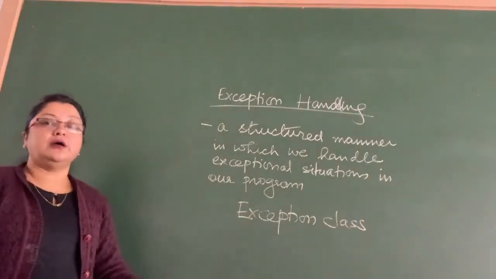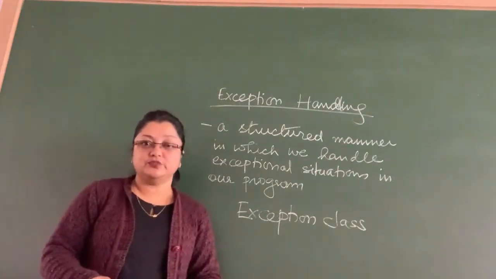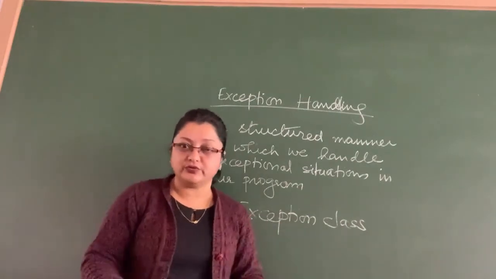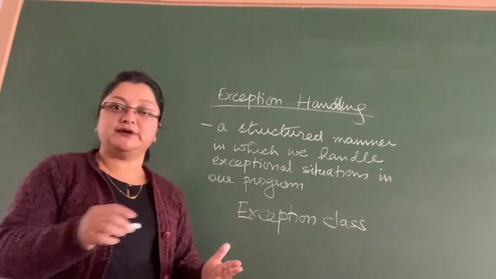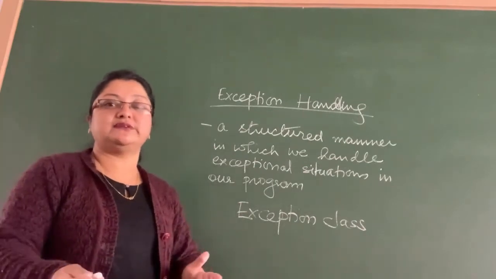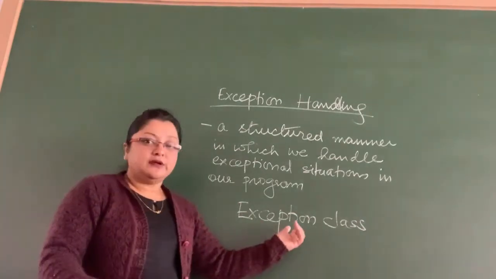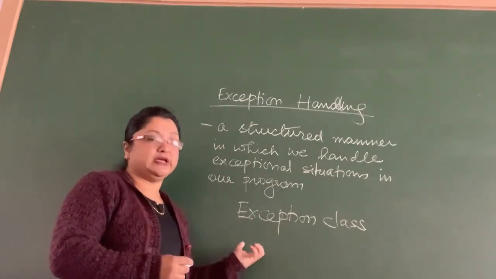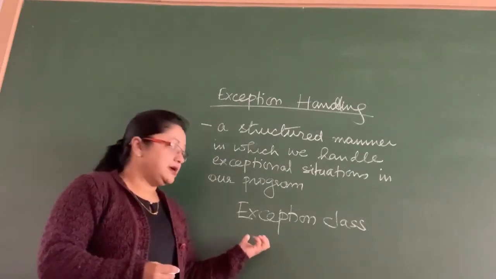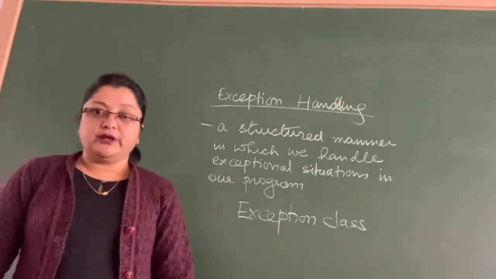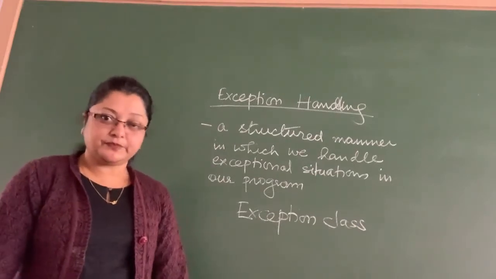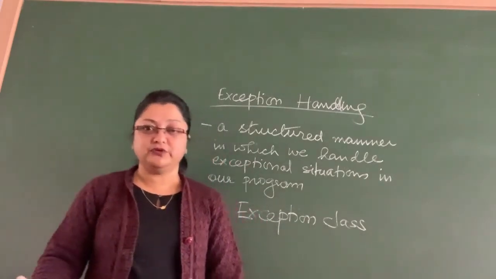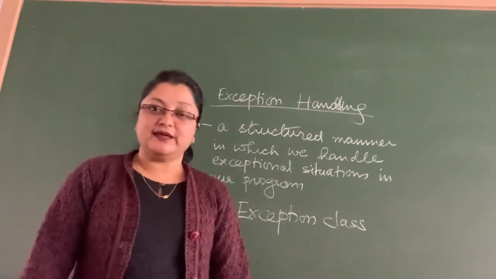Then for a number of known exceptions, which we know can occur, like file not found or array index out of bound. You want to access an array element, but it is a 10-element array and you are trying to access the 11th element. In such a situation, there will be an exception, and there is already a built-in class to represent that particular exception. So in your program, by default, there is no exception handling. When you try to access an element of an array which is out of bound, your program will terminate, giving an error message.